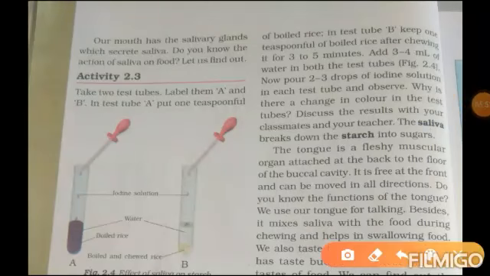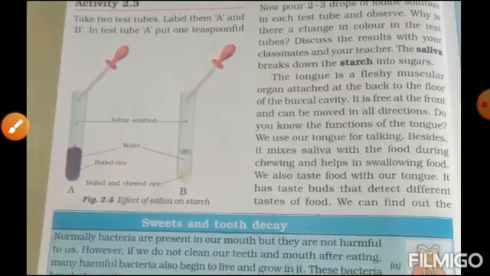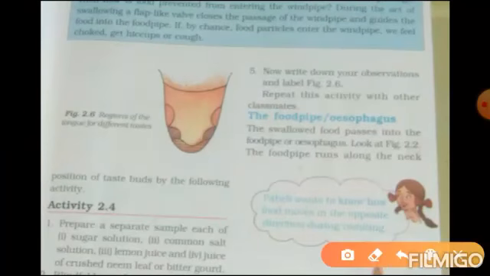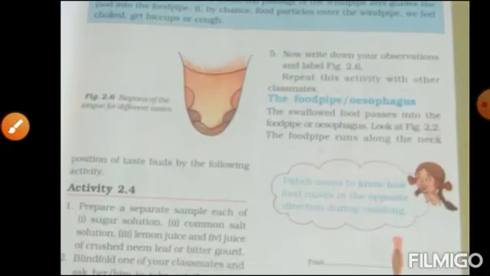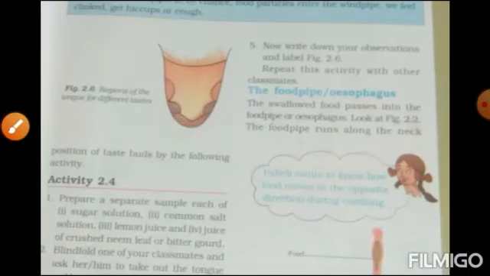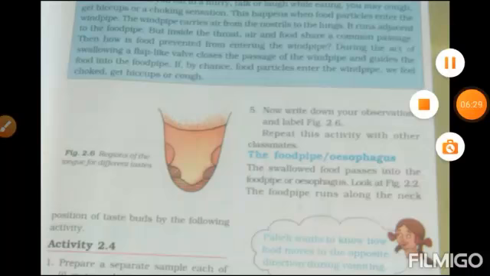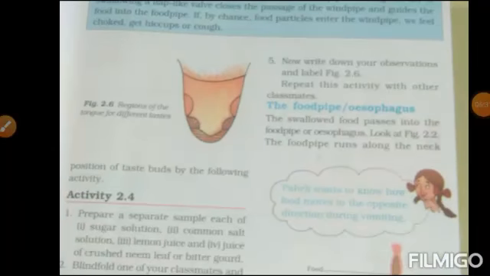Salivary glands are found in our buccal cavity or mouth. They secrete saliva, which breaks down starch into sugar. The tongue is also found in the mouth. The tongue is a fleshy muscular organ attached at the back of the buccal cavity, free at the front.